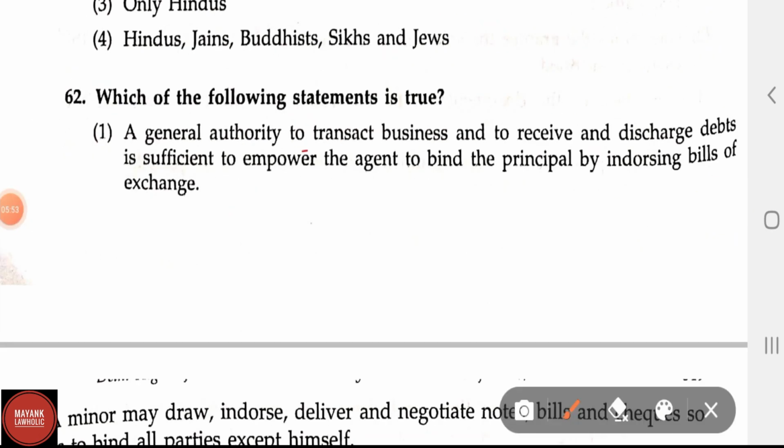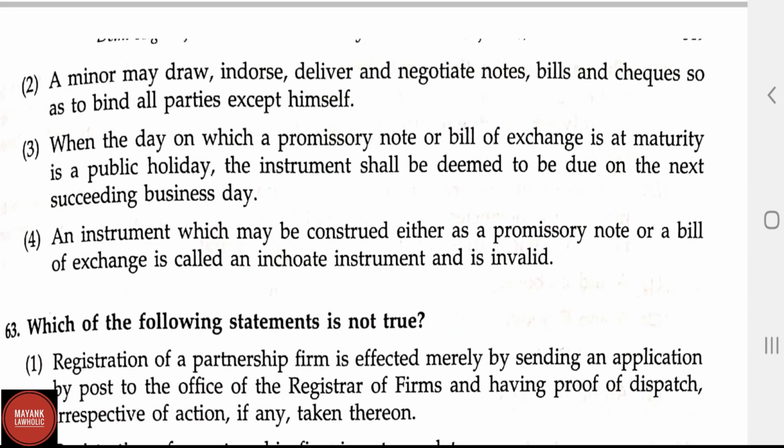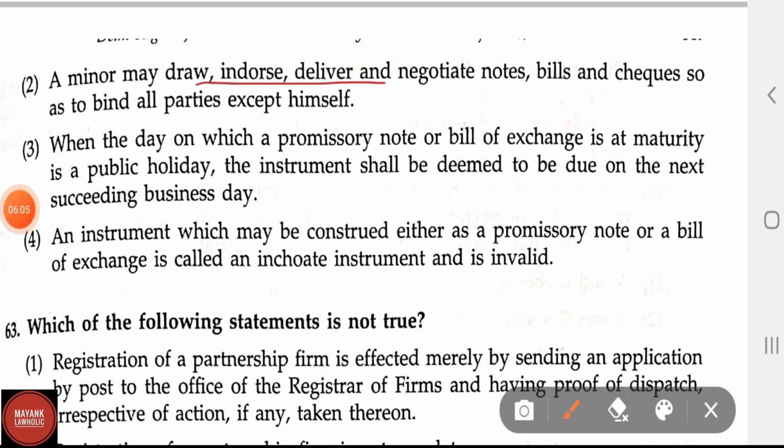Statement 1. A general authority to transact business and to receive and discharge debts is sufficient to empower the agent to bind a principal by endorsing bills of exchange. Statement 2. A minor may draw, endorse, deliver, and negotiate notes, bills, and checks so as to bind all the parties except himself.